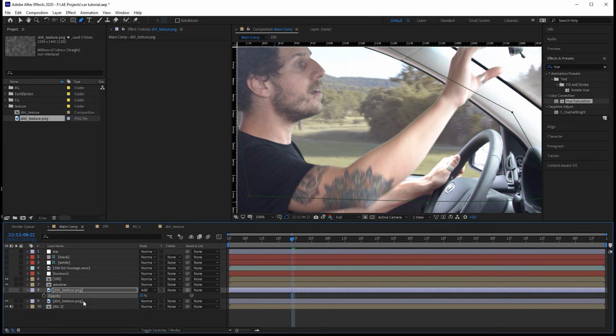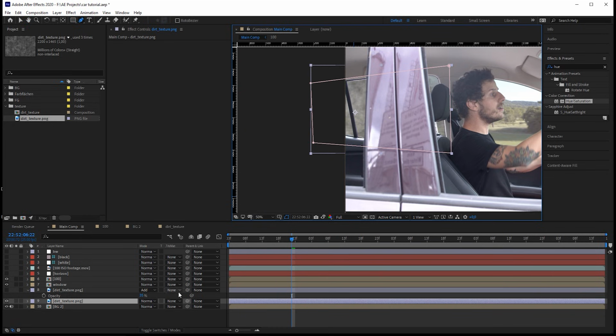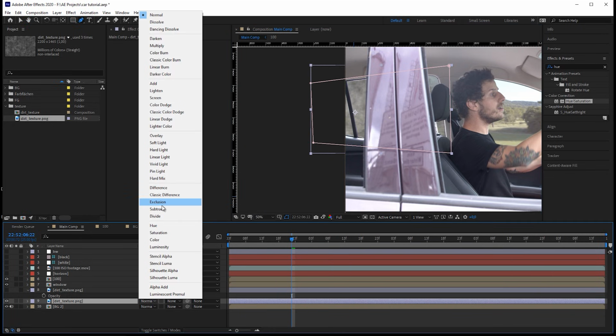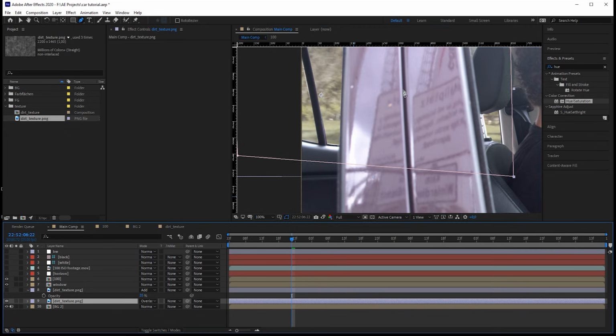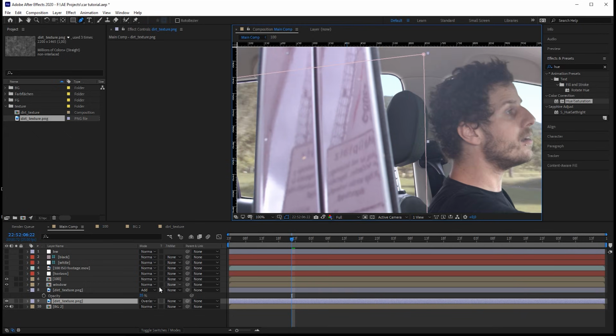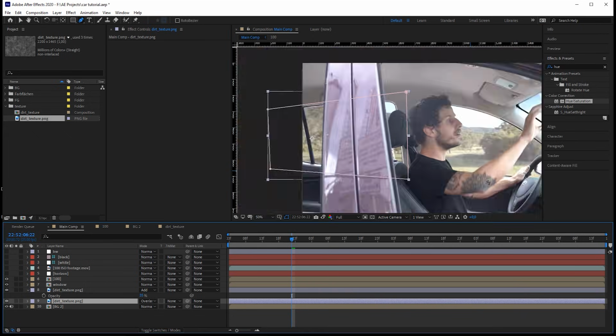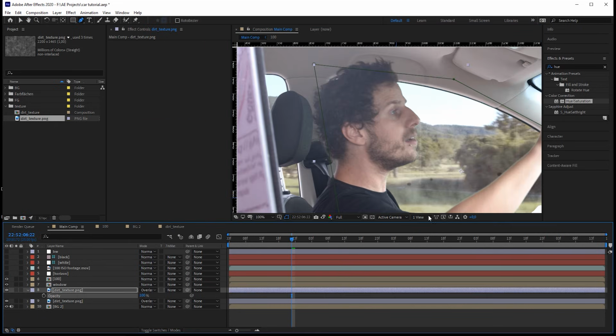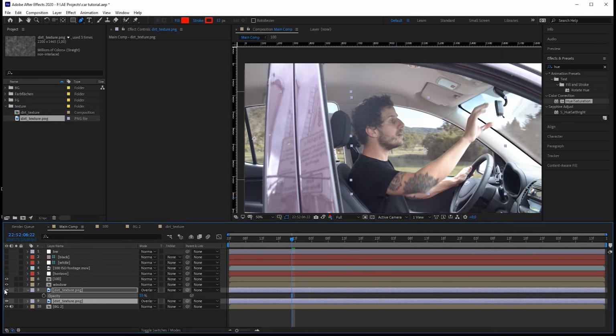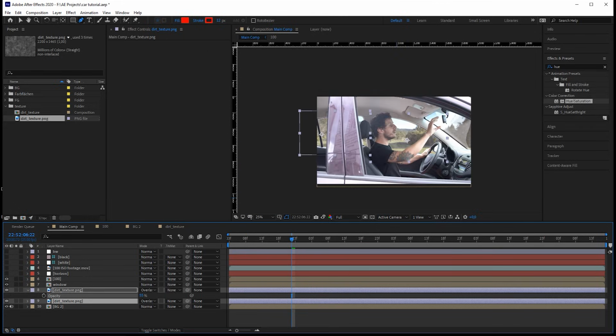For the other dirt texture, let's just try another blending mode if something else would work better, and I would always recommend you try out as many as possible and then choose the one that works best for you. Maybe overlay is the one that's working for you. That works pretty good over here, so maybe let's just try that also for our front texture. Overlay, also a pretty interesting look. This is with and without windows. Okay, perfect.